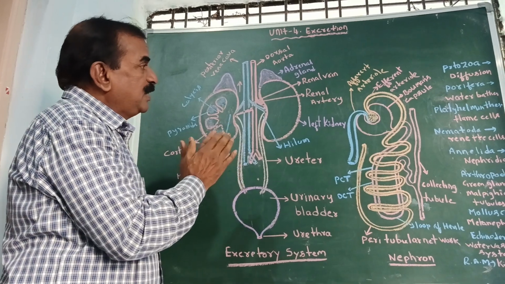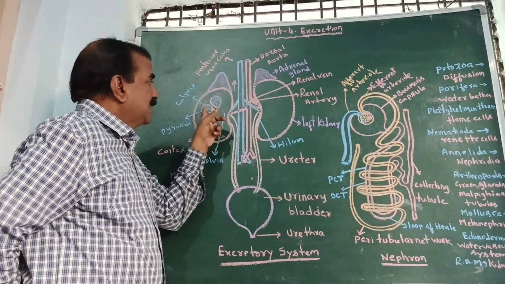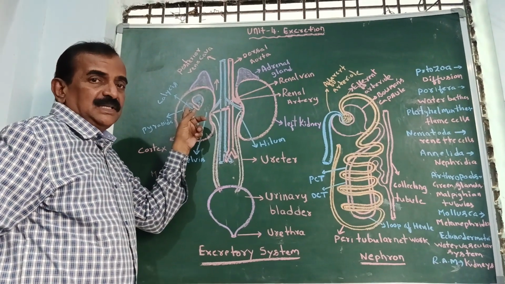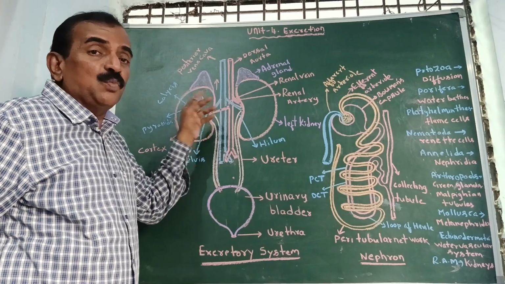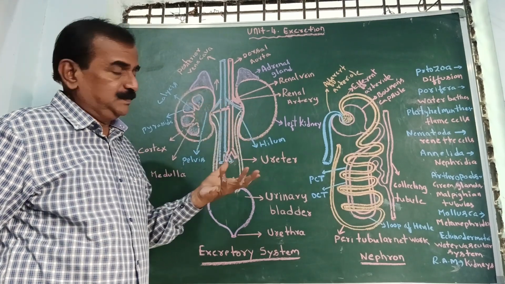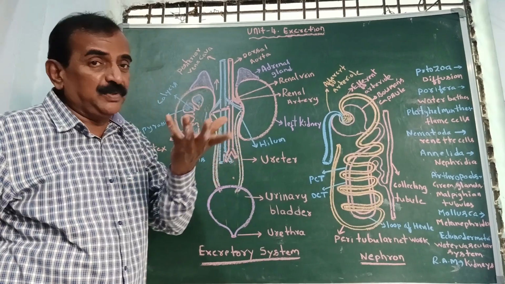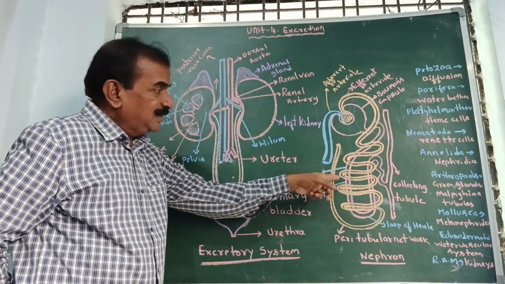So now we need to understand the structure of the nephron. Nephrons are present in each kidney. Their number is 1.3 to 1.8 million. Nephrons are also called uriniferous tubules. Here you see the nephron on the right side.